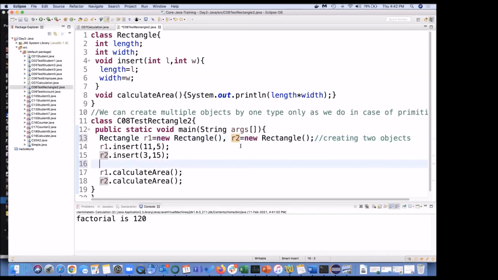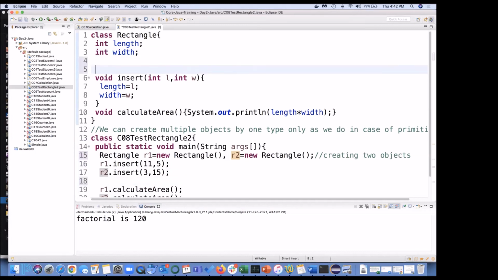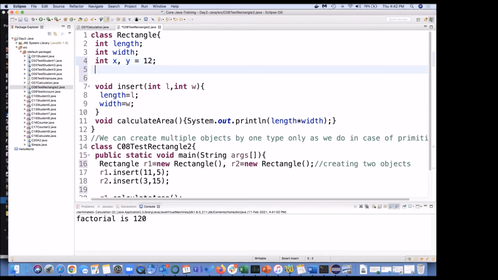But here the difference is, as I can say, integer, like can I do something like this? Int x comma y equal to 20 or 12. Can I do like this? So the value of x is not initialized, the value of y is initialized. Or can I do like this? Int a comma b comma c. If I do so, the data type of all these variables a, b, c will be int.